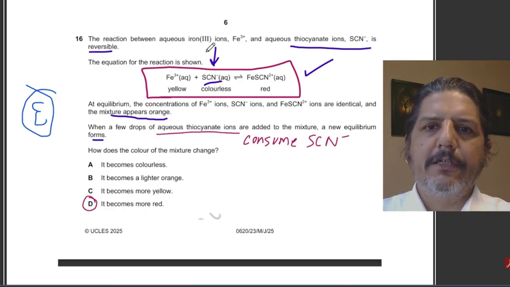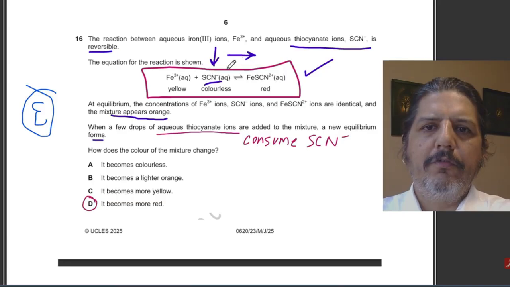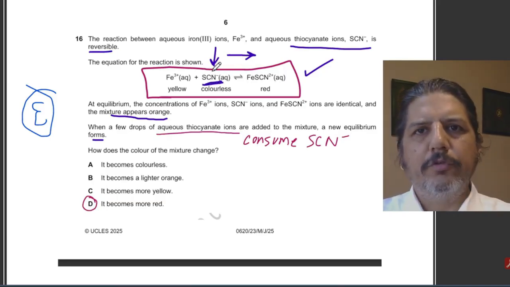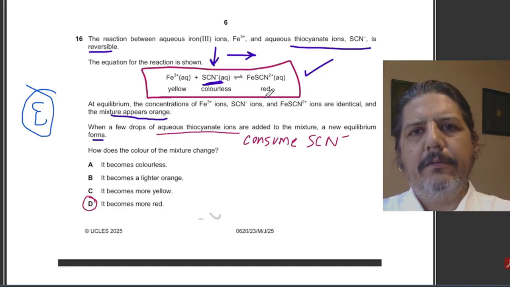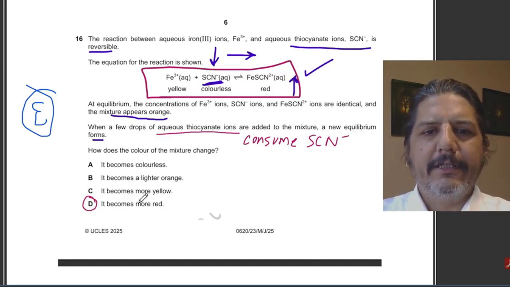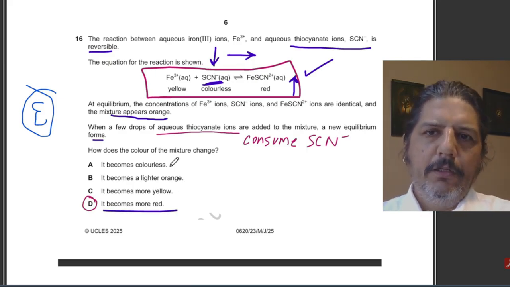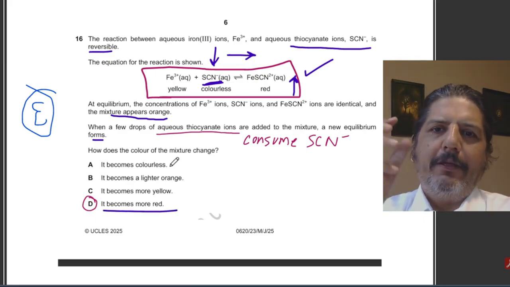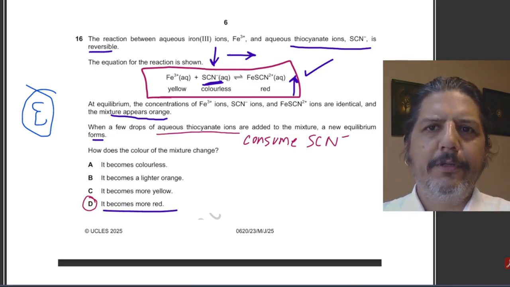It can decrease the concentration only if it moves in the forward direction, because in the forward direction these ions would be consumed. I hope this is making sense. So when these are consumed, the concentration of the product ions will increase, and that is why the mixture will get more red in color.